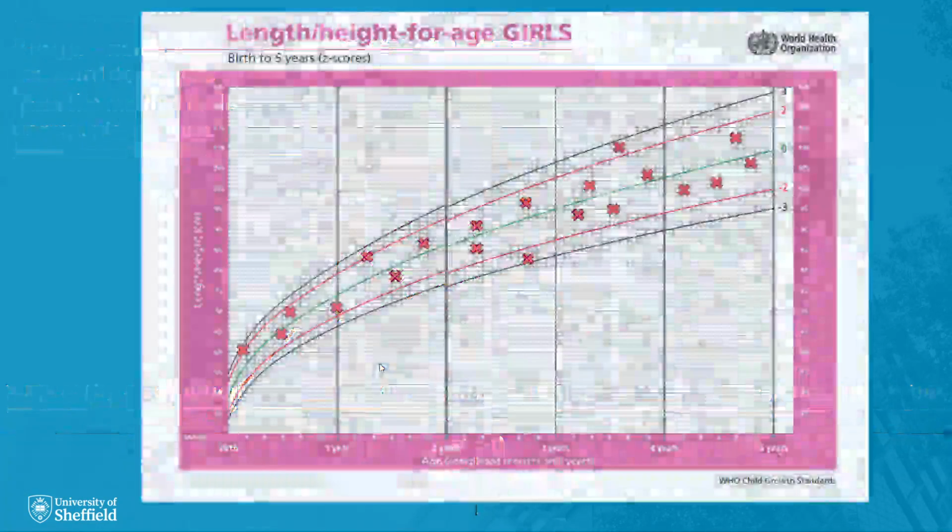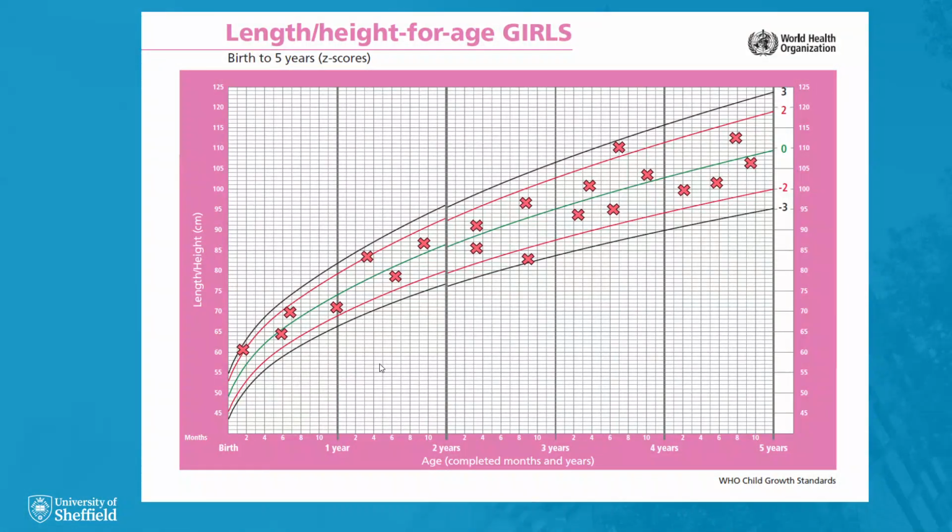Let's go back to our growth chart. Recall that the red lines show this 95% probability interval, where the z-score is between -2 and 2. So 95% of our healthy girls have a height for age within this interval. Any child falling below this line is considered to be stunted, according to the UN definition. Of course, as height for age among healthy children is normally distributed, a small proportion, specifically 2.5% of children who are not malnourished, but are just genetically small for their age, will fall into this bracket.